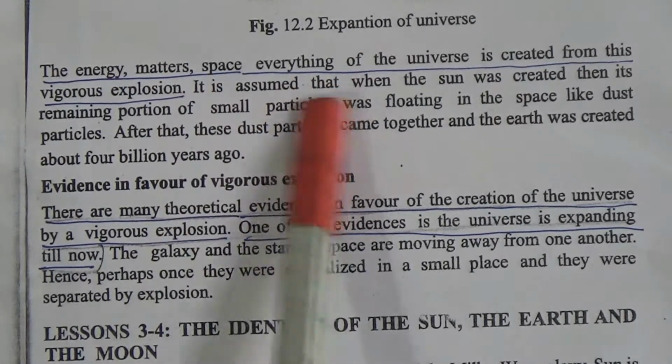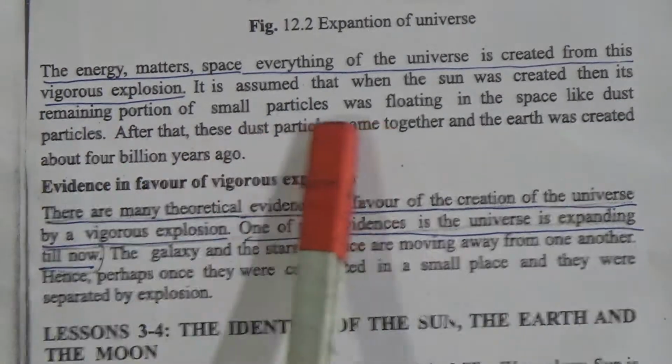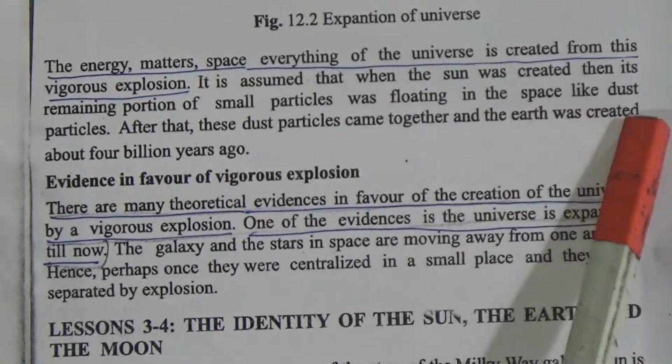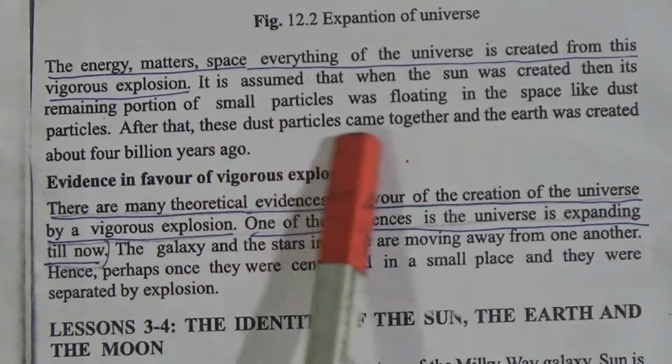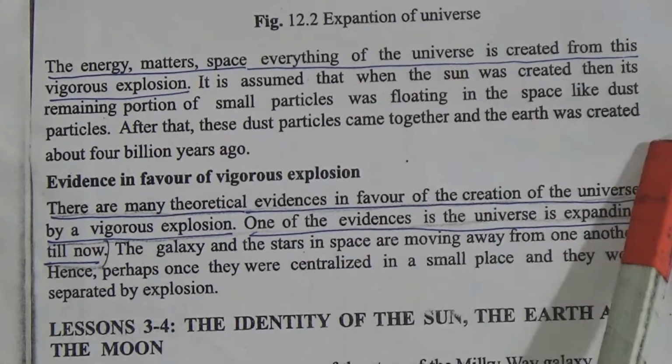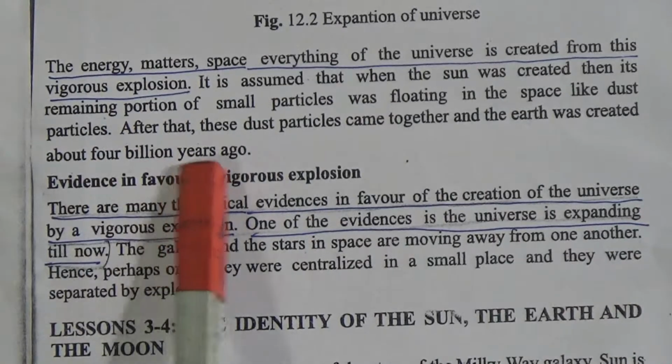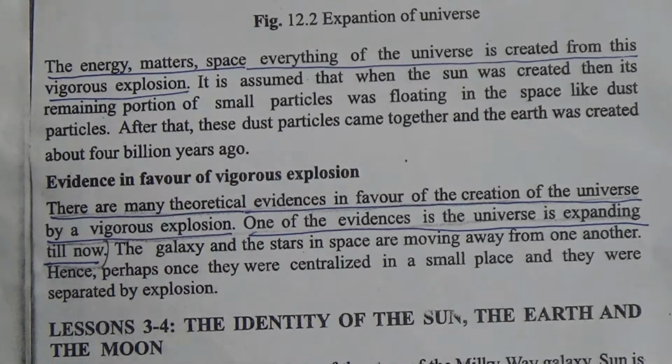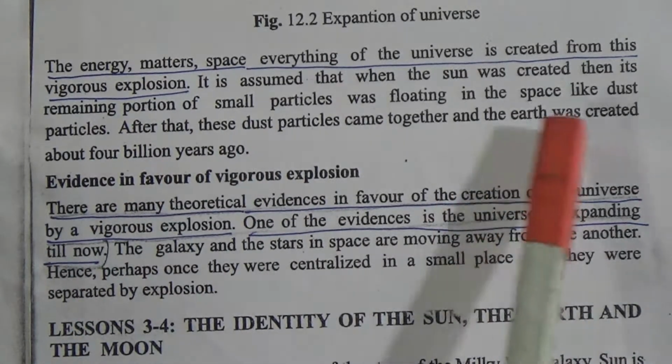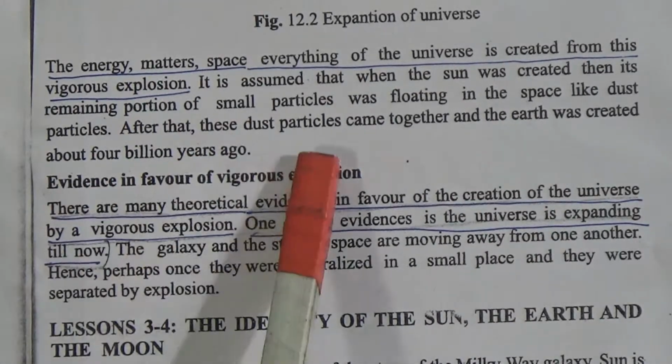It is assumed that when the sun was created, the remaining portion of small particles was floating in space like dust particles. After that, these dust particles came together and the earth was created. It is thought that the earth was created about 4 billion years ago.